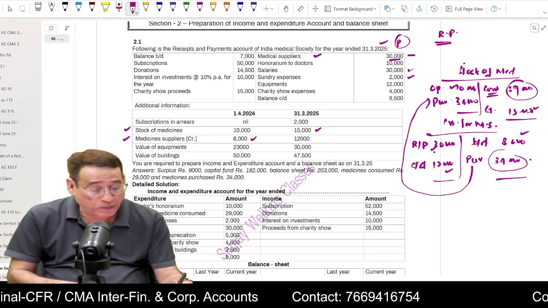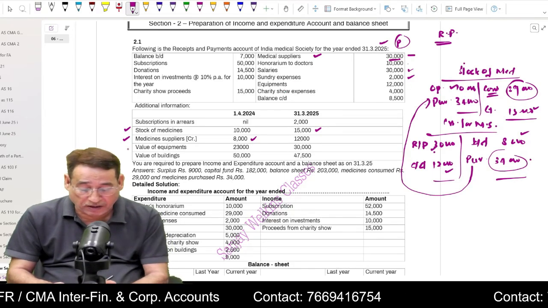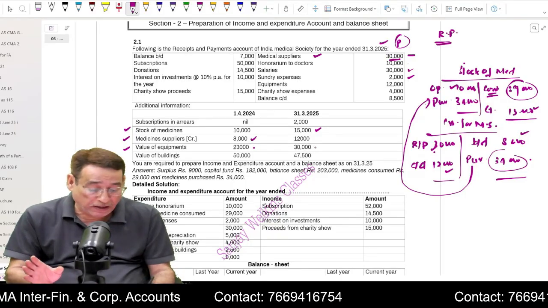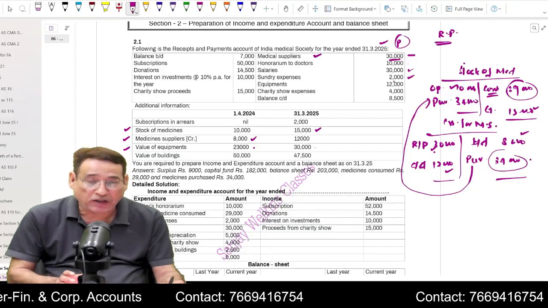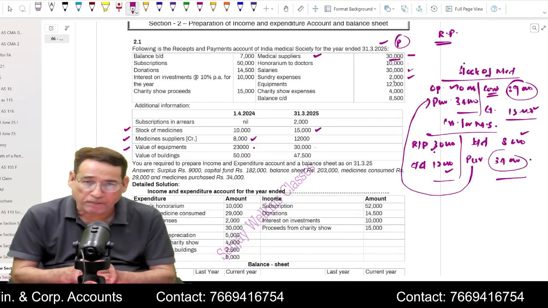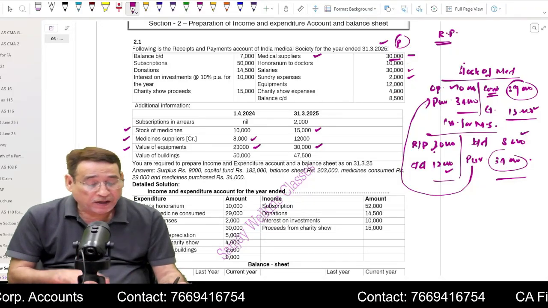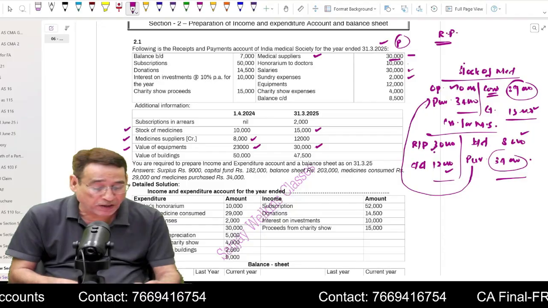Similarly, sundry expenses. Now coming over to equipment, because some information is given, you will prepare an equipment account. You will write the opening balance, you will write the closing balance. On the debit side, you are going to write receipt and payment 12,000, and the balancing figure will be your depreciation. Opening and closing balance will be written in the balance sheet, correct?